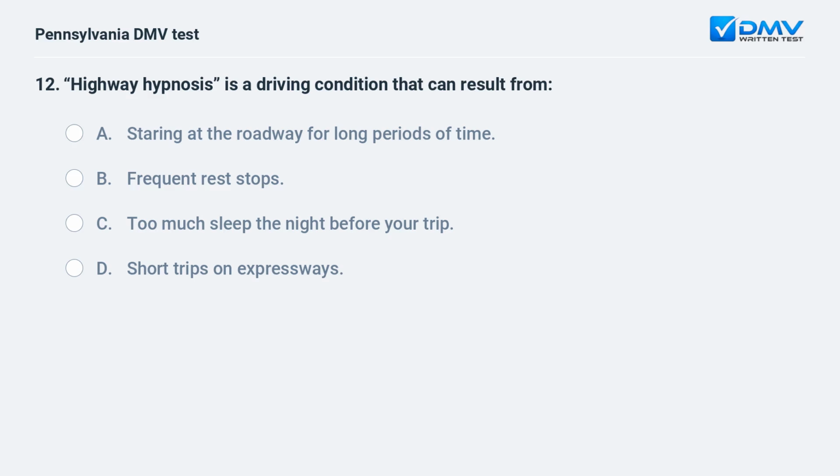Highway hypnosis is a driving condition that can result from A. staring at the roadway for long periods of time. B. frequent rest stops. C. too much sleep the night before your trip. D. short trips on expressways.